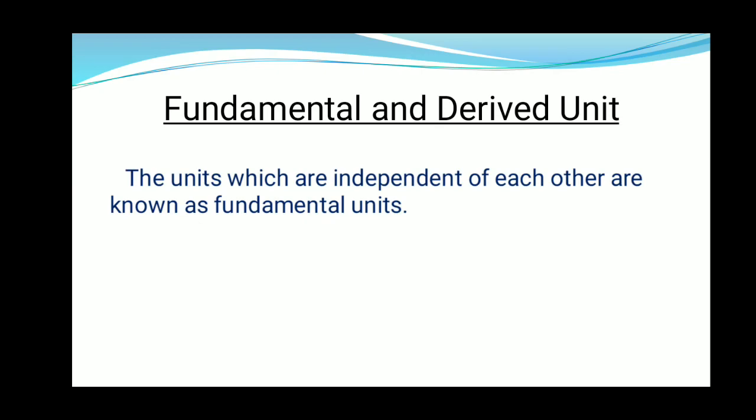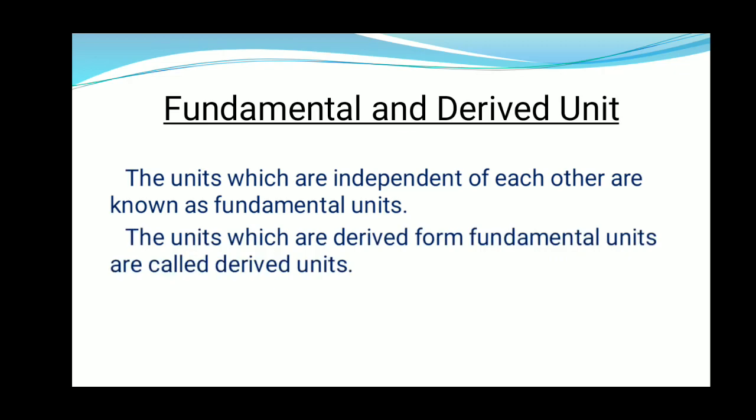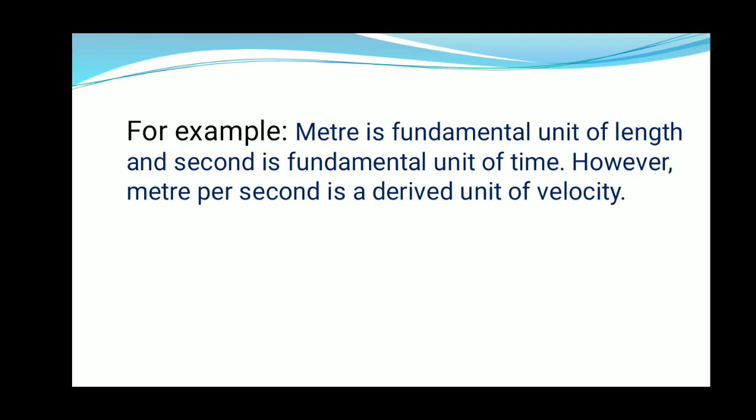In other words, the units which are independent of each other are known as fundamental units, and the units which are derived from fundamental units are called derived units. For example, meter is the fundamental unit of length and second is the fundamental unit of time. However, meter per second is a derived unit of velocity.